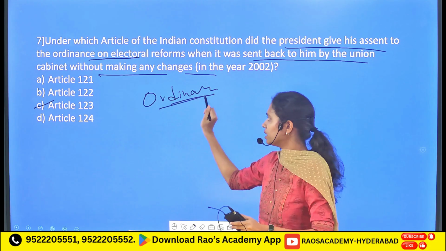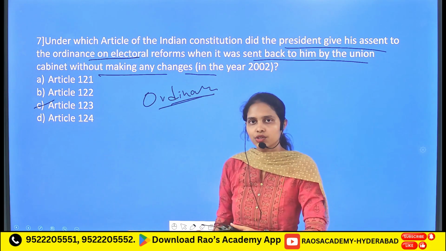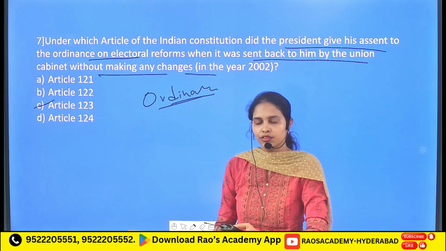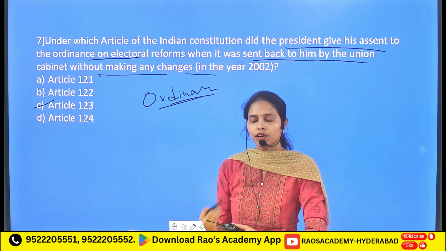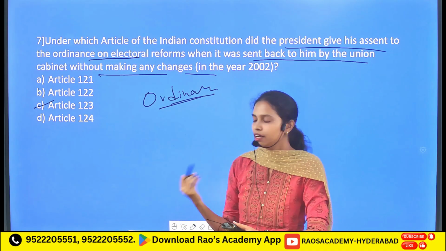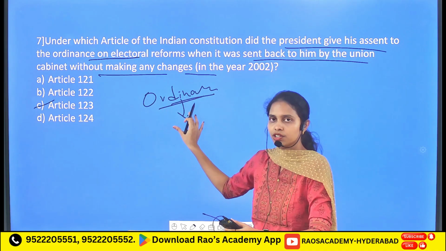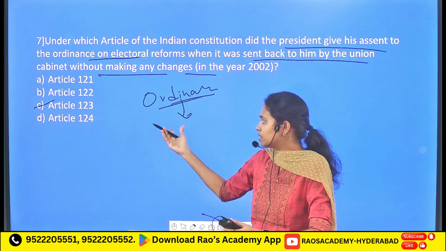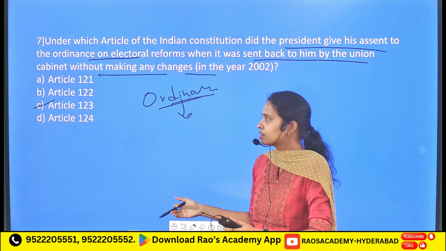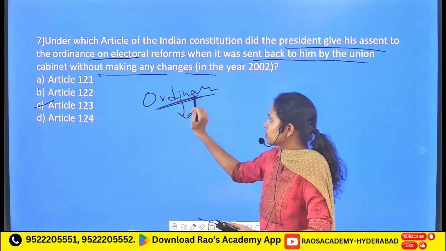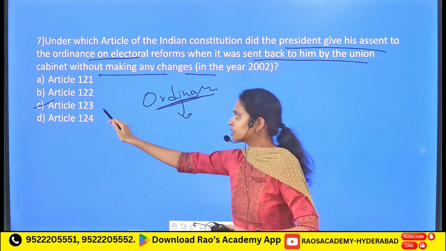Here this ordinance is nothing but the legislation which is made by the President of India during an emergency or unforeseen situations, and the President makes this kind of ordinance whenever the Parliament is not in session. So the article which refers to the ordinance is Article 123.